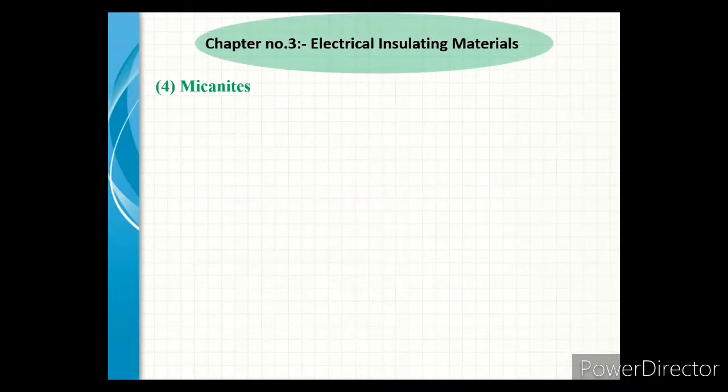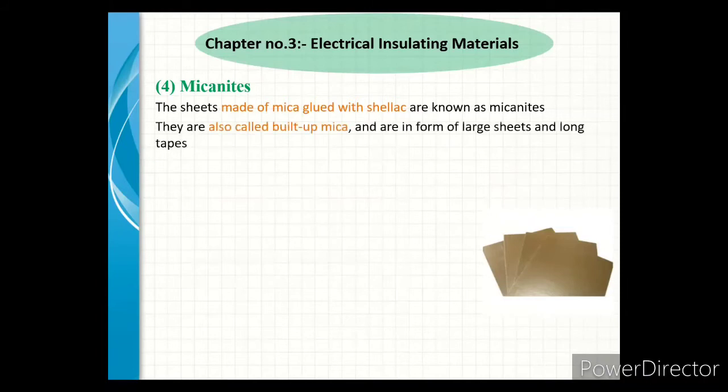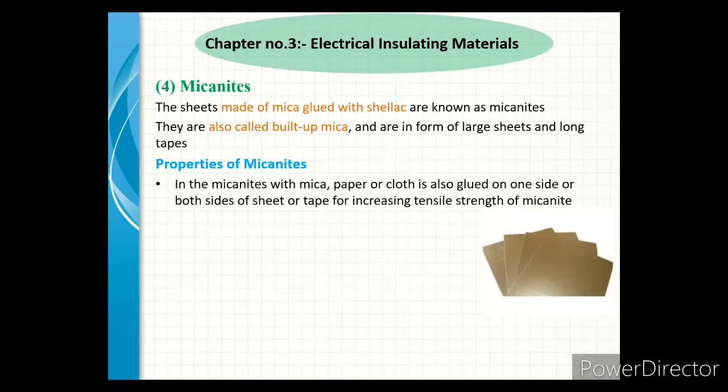Our next insulating material is micanite. Sheets made of mica glued with shellac are known as micanites. They are also called built-up mica and come in the form of large sheets and long tapes. Next, we see the properties of micanites. In micanites, paper or cloth is also glued on one or both sides of the sheet or tape to increase the tensile strength of micanite.